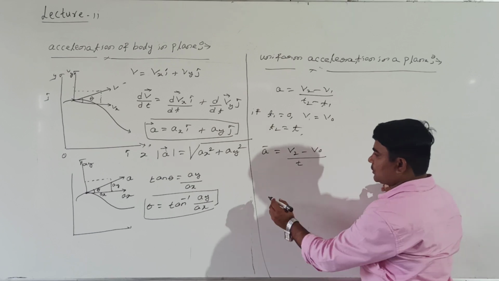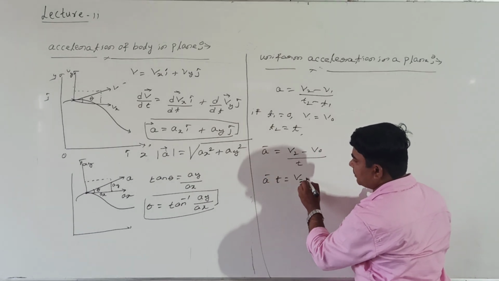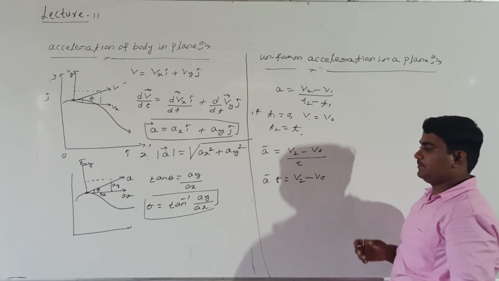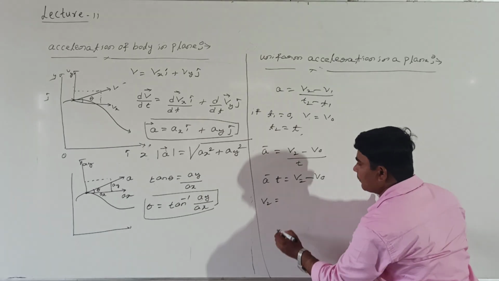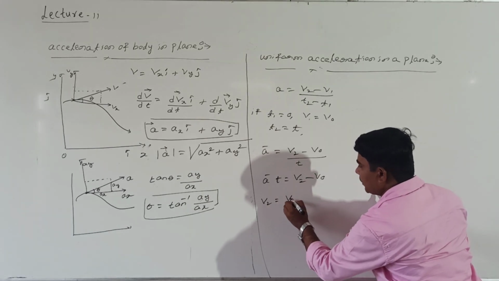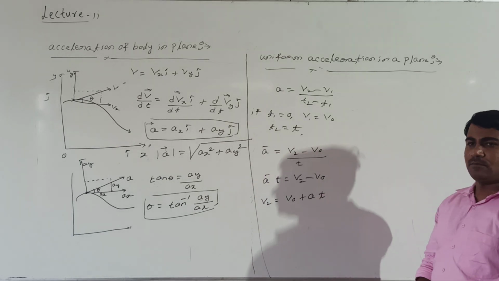This can be represented as a into t equal to v2 minus v0. So v2 equal to v0 plus a into t.